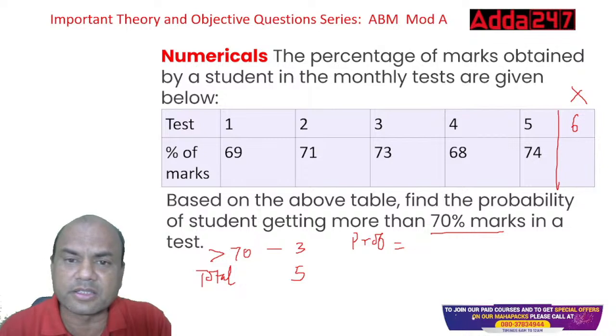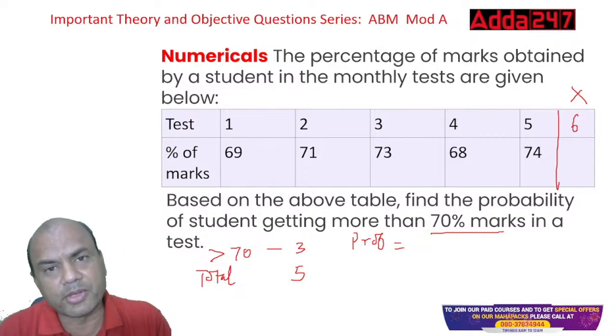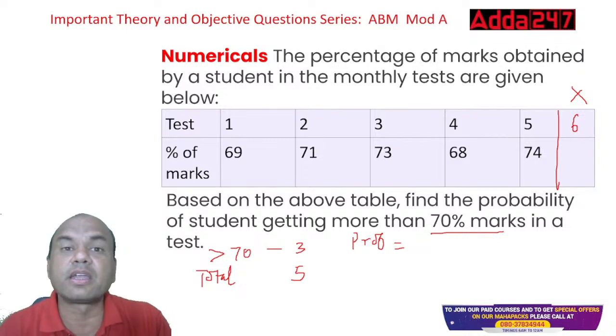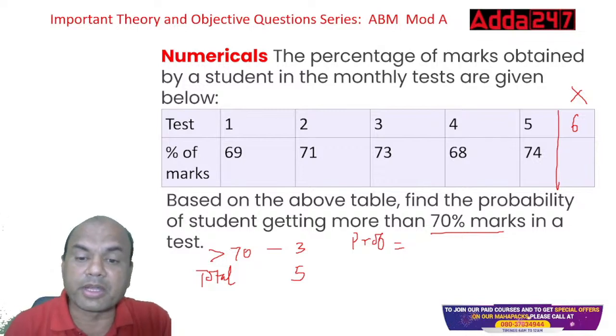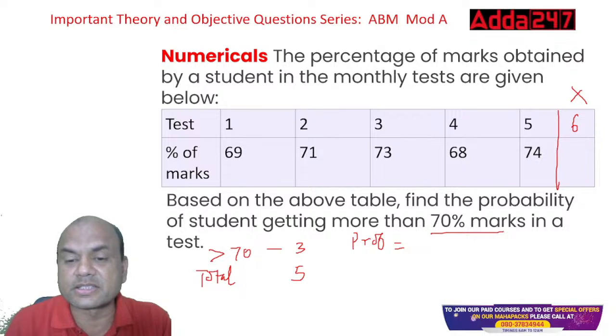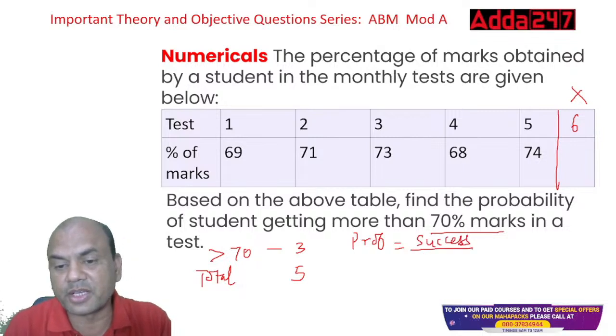You'll say, sir, this question is from probability. How come in this estimation chapter? Remember, all these questions are interlinked. They can be asked anywhere. Okay. So probability equals what is success upon sample space, right? It's sample space.